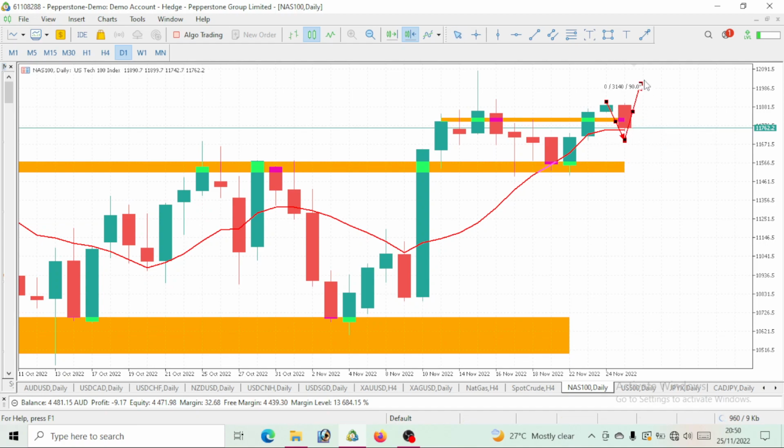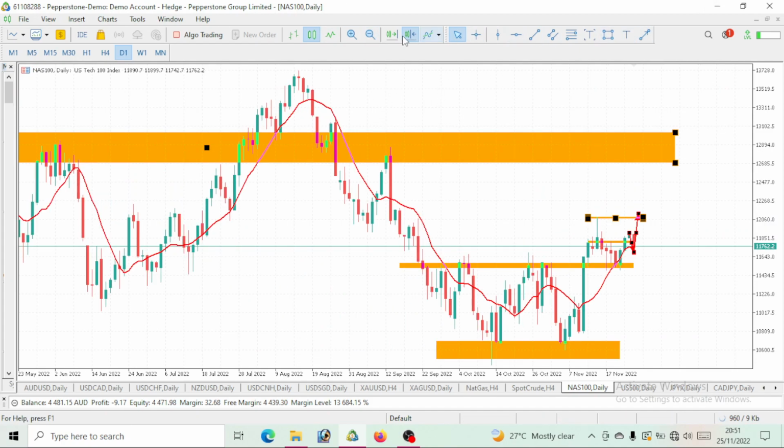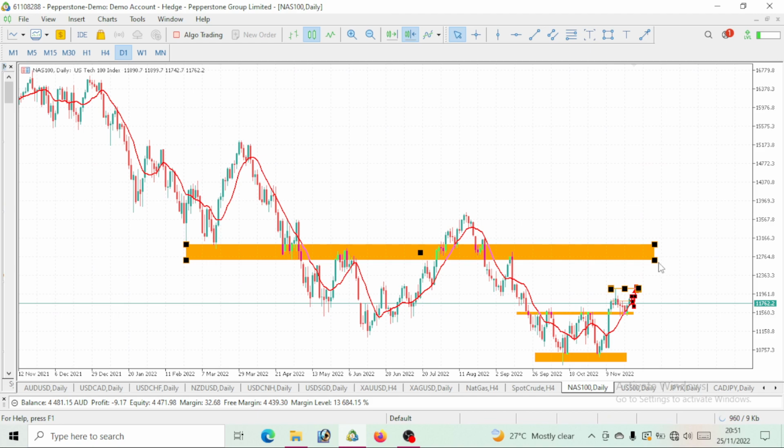The goal for this week is for our NAS100 to go bullish, break above this ice and go up further. So we still expect a bullish move. We want to see it roll up and take out this level of 12,600. Let's call it a level of 12,600. So we would want to take out this level. Reason is that we all usually say that once price has reacted to a level previously, and price is close to that level, then price will definitely get to that level and react to it.